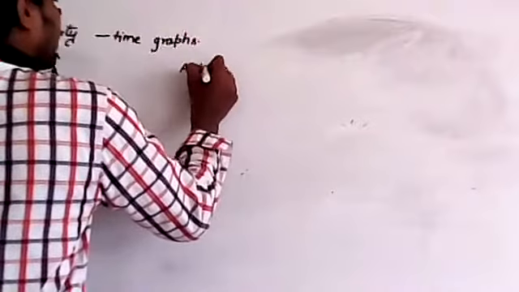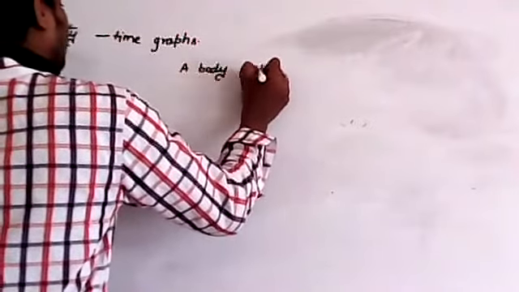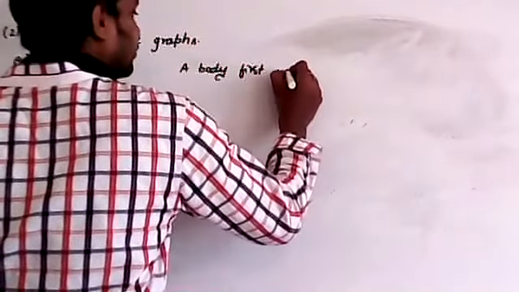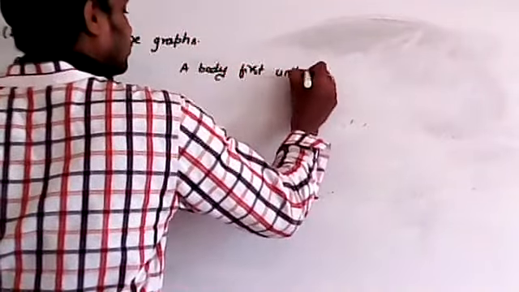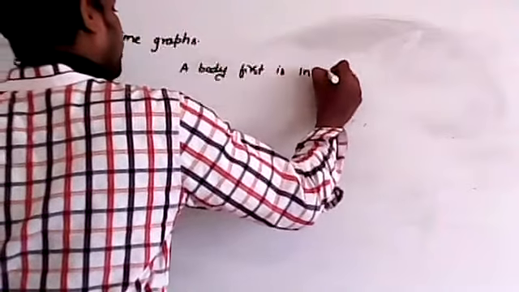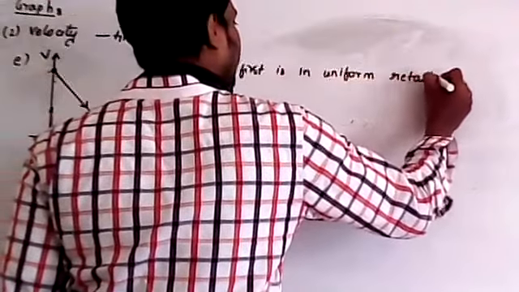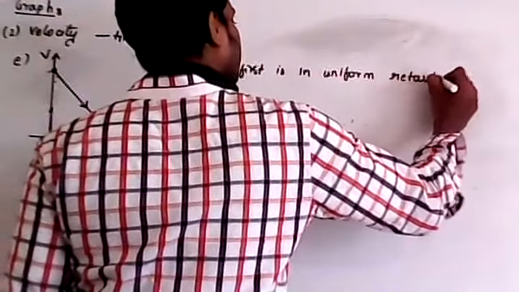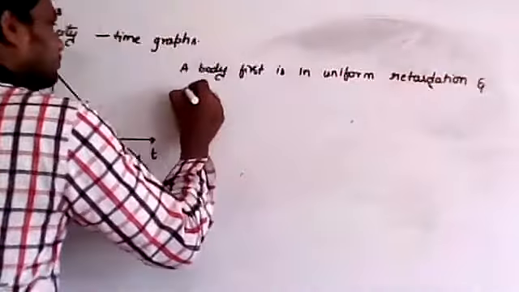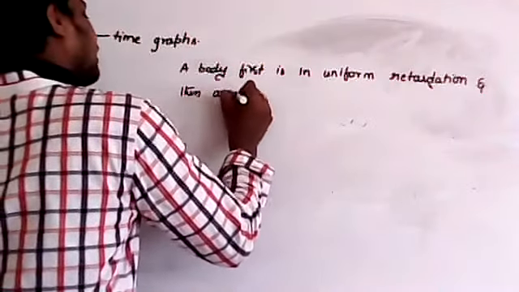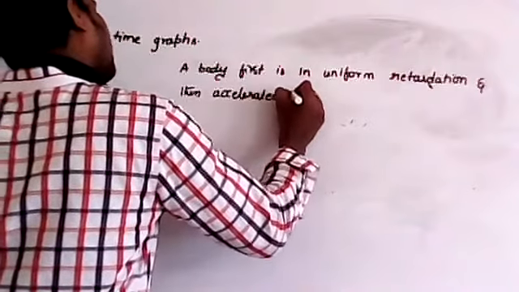So a body is first in uniform retardation and then accelerated in the opposite direction.